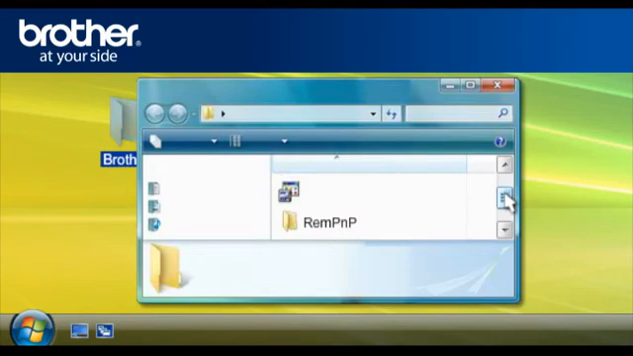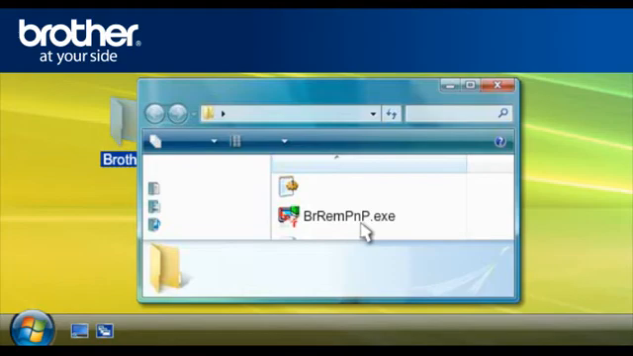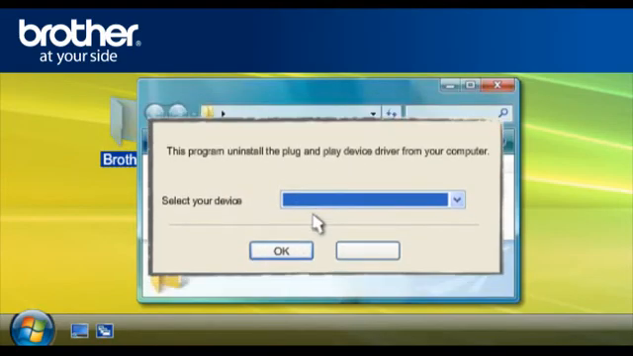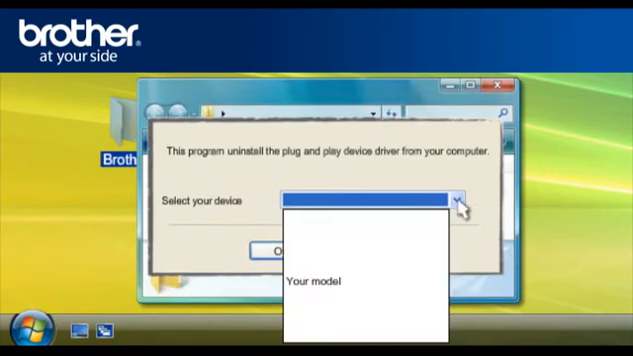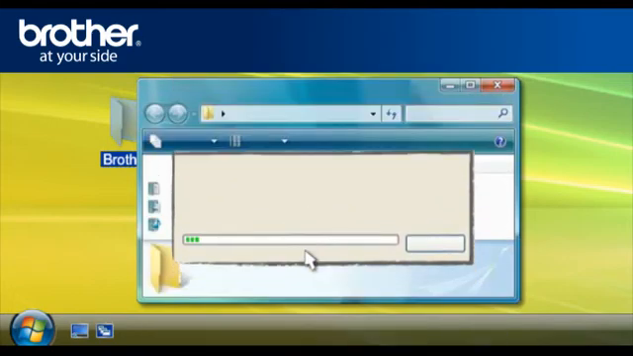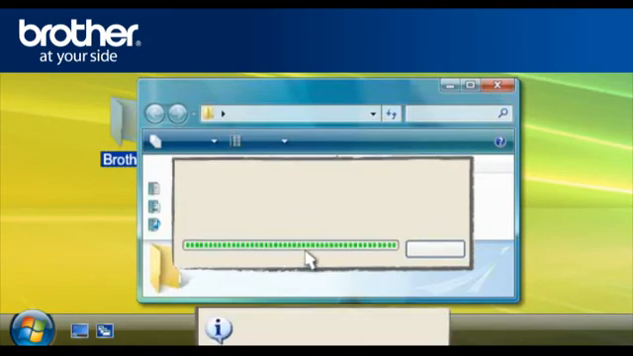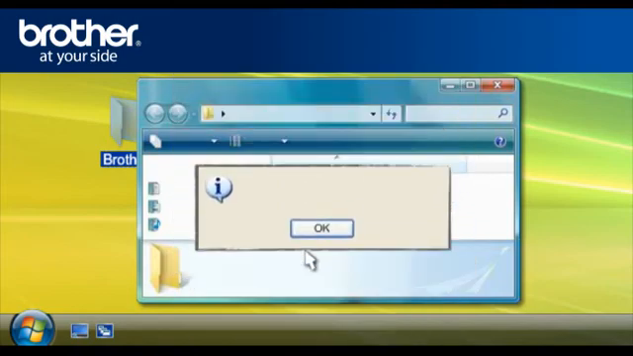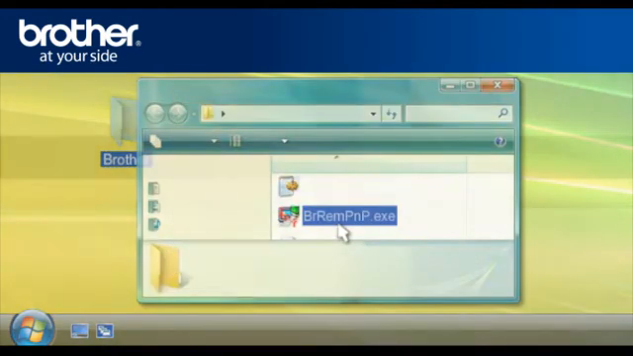Double-click on the REM-PNP folder. Double-click on the brrempnp.exe file. Select your model number from the drop-down list. Click OK. At the Uninstall confirmation screen, click OK.